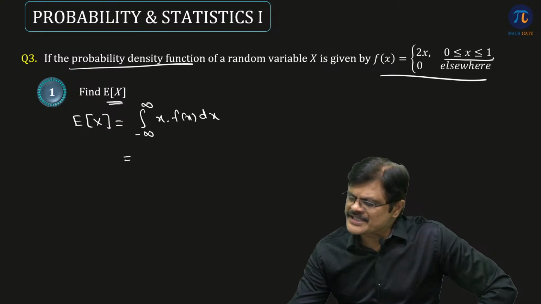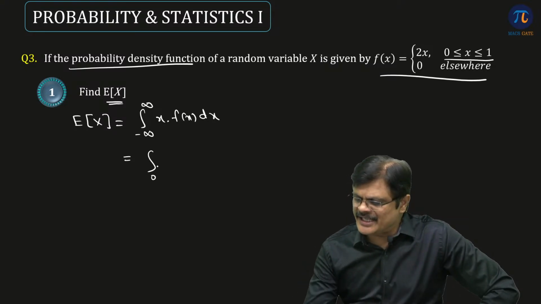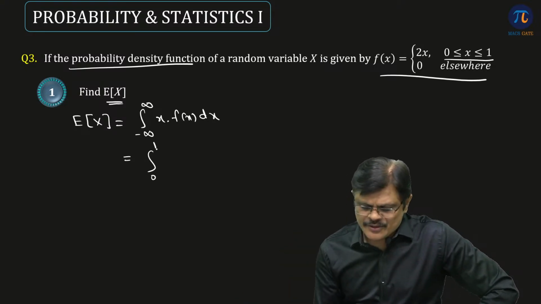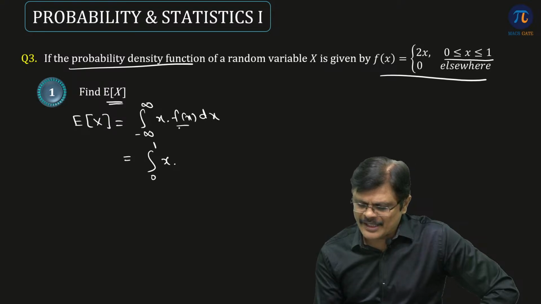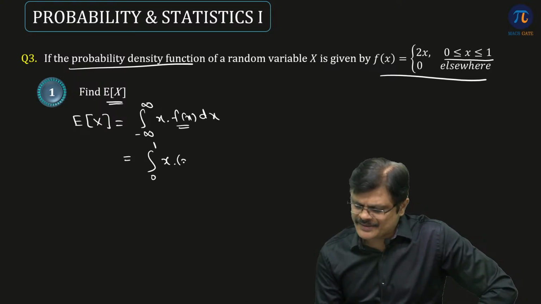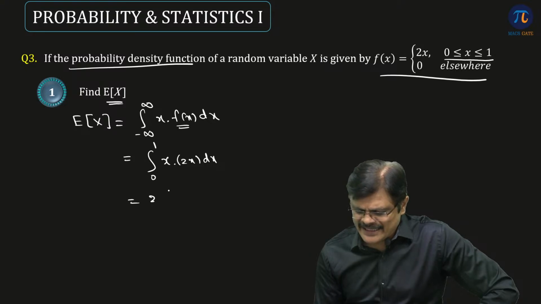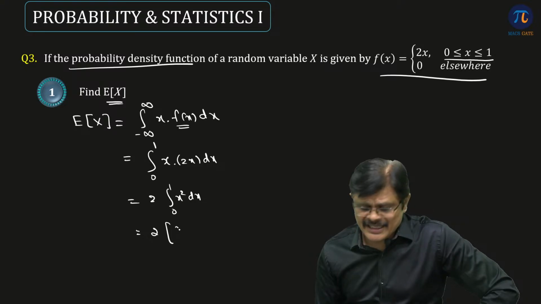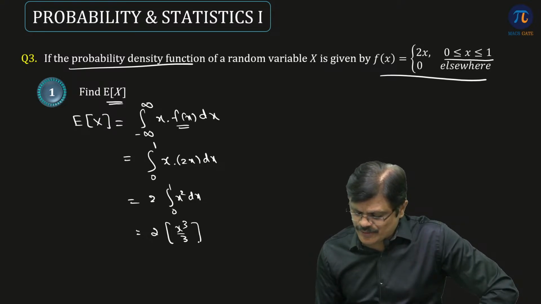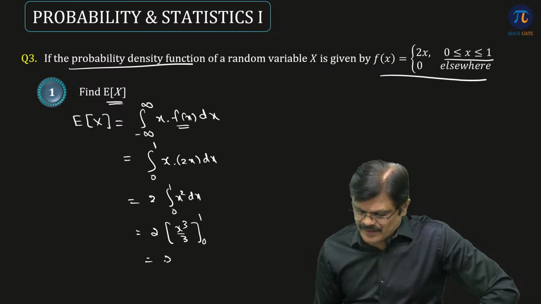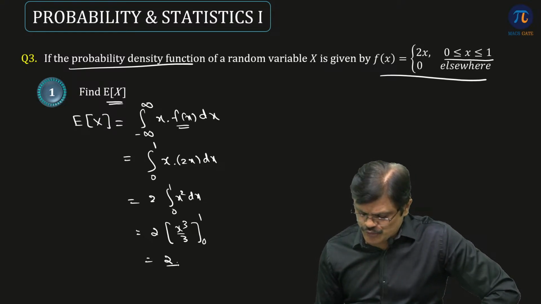And your function is just defined from 0 to 1, elsewhere it is 0, so we can ignore elsewhere. So 0 to 1, x into, what is f(x) in 0 to 1, sir? 2x. So taking 2 common, integral x square dx. Limits are from 0 to 1. So x square integral is nothing but x cube by 3, limits are going from 0 to 1. Lower limit is anyhow 0, it is 1 by 3. 1 cube means 1, 1 by 3. So 2 by 3 is the expected value.